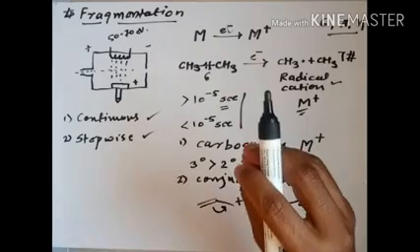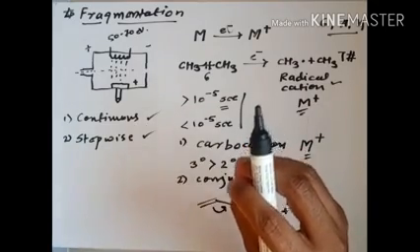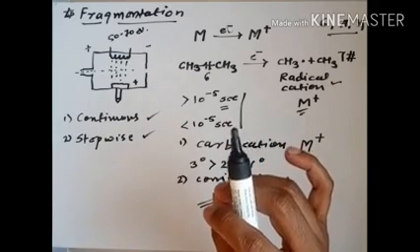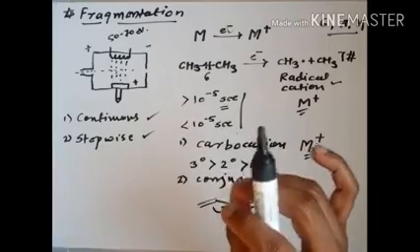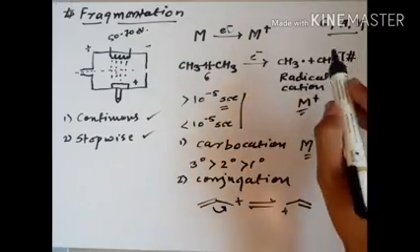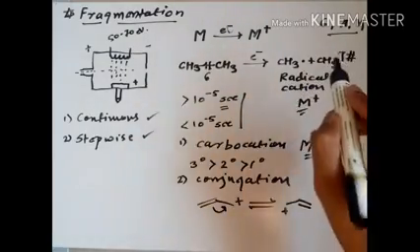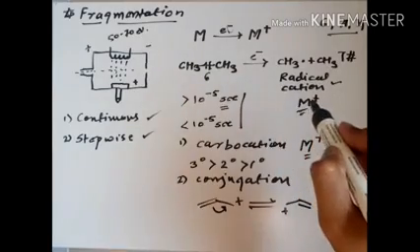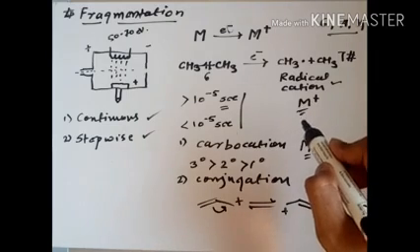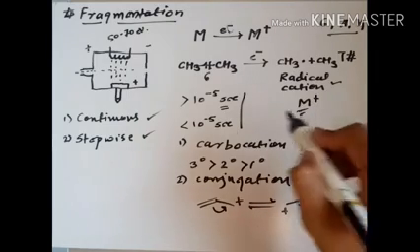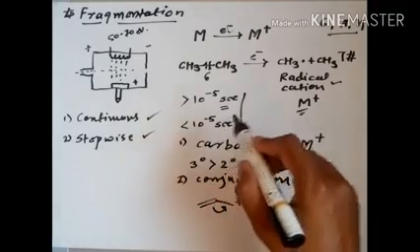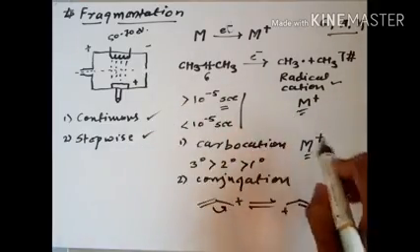Once we take our sample molecule and convert it into the radical cation, by using homolysis and heterolysis we continuously break it, and continuously we get its peaks from higher to lower. This is the continuous technique. We do not write it down in steps, first step, second step, like this.